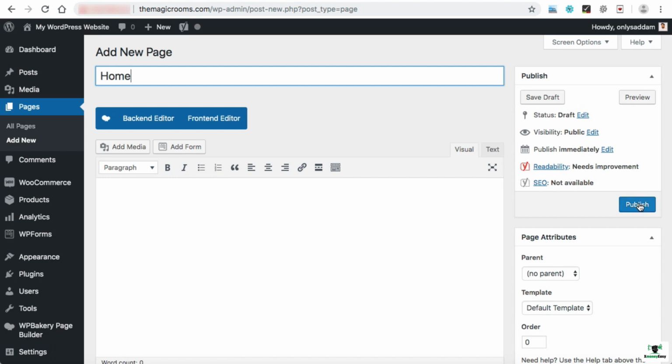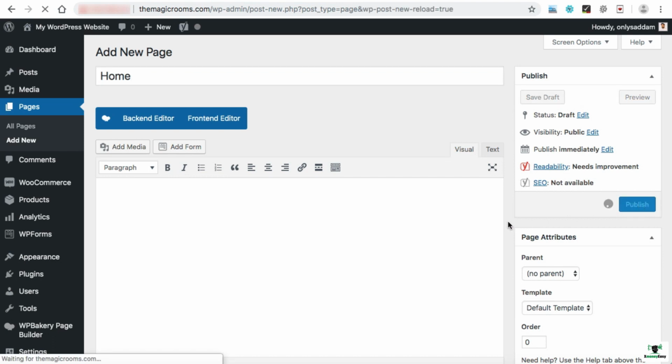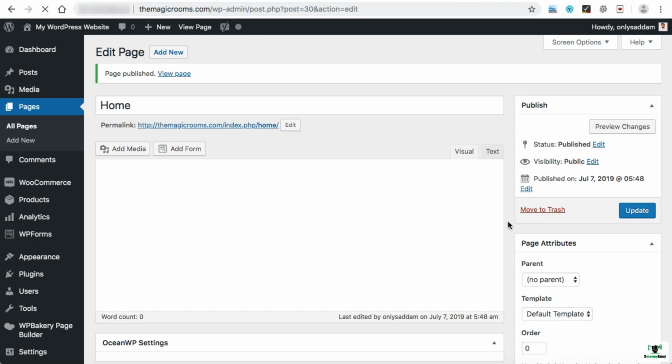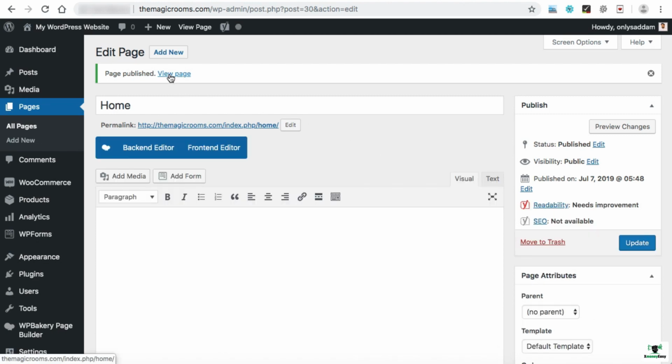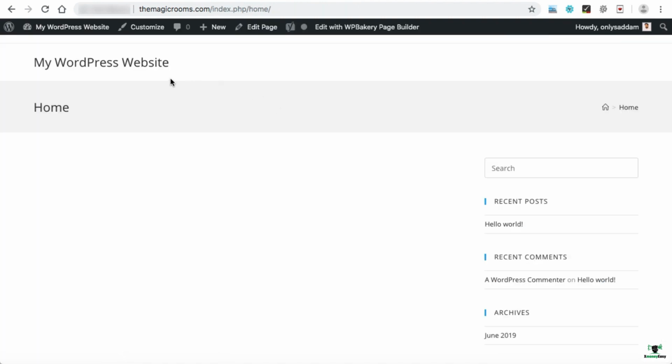Now let's publish. I'm just creating a blank page as the home page of our website to explain how we can set this page as the front page. After that, we will be creating some content on this page. So let's click on View Page and see how this home page looks. So here we go. The home page looks something like this.